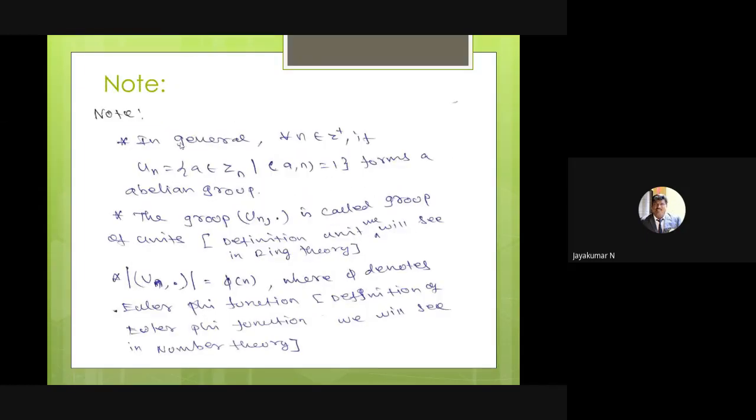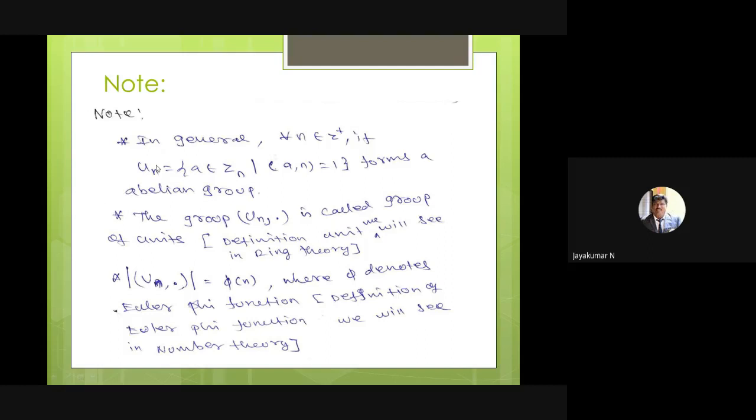Note. In general, for every n belongs to Z plus, the set of all positive integers, U(n) forms an abelian group. Z_n under addition is an abelian group, and Z_p star under multiplication is an abelian group. Here U(n) forms an abelian group.